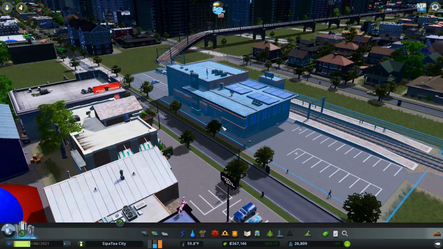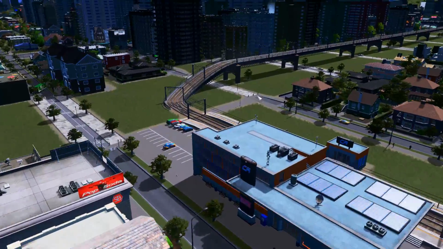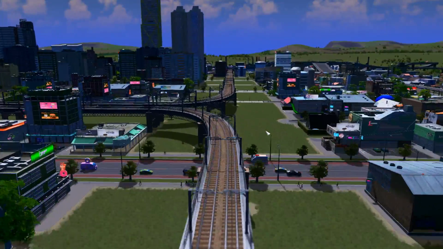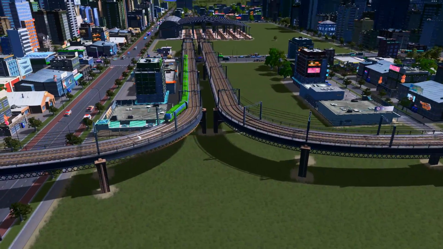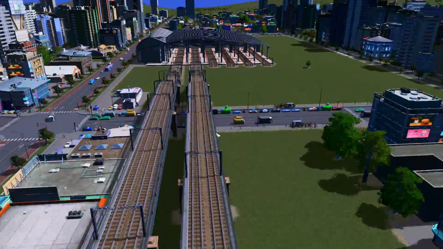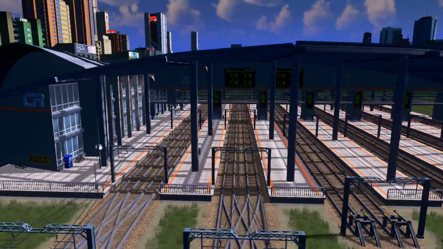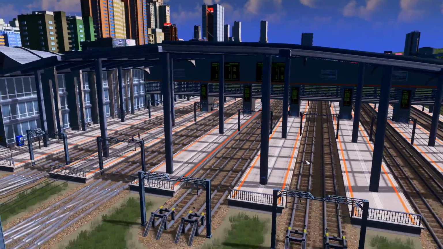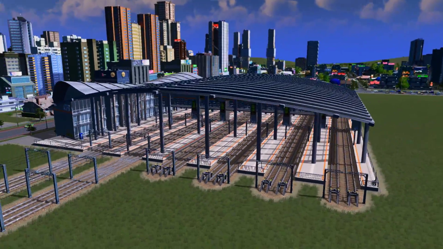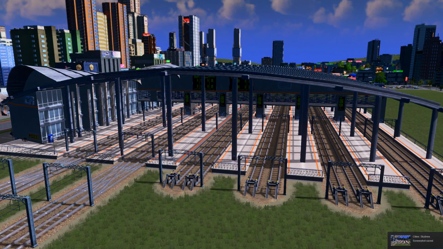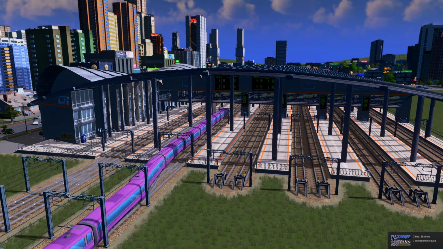Good. People are already queuing up for the train. Excellent. Let's just follow the route down here. It's just quite a nice route, isn't it, as well? Deliberately not connecting it that way, like we said. We want people to cross over. Anybody waiting in there? Oh, this looks really cool. I do like the look of this thing here. We need to get a nice picture of that as the train's coming in.